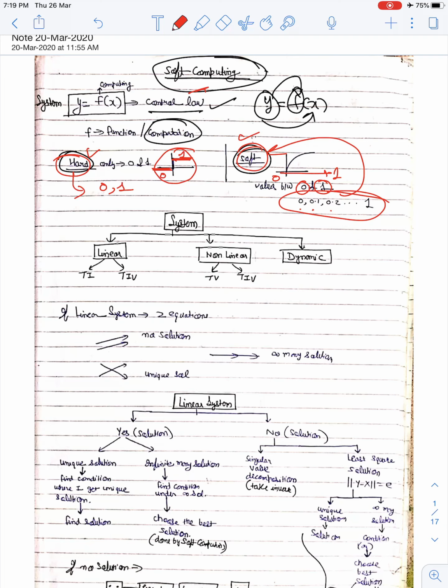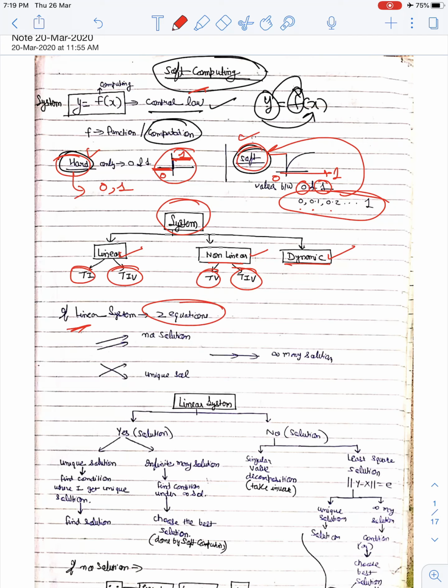Okay. Then what is my system? There are three types of systems. One is my linear system, then second is non-linear system, third is my dynamic system. In linear I have time invariant and time variant, same in case of non-linear, and one is my dynamic system. If I talk about linear systems, what is a linear system? Linear systems have two equations. Let us see these two equations.